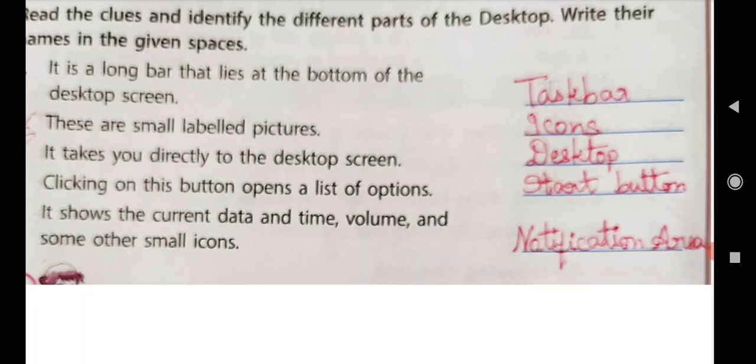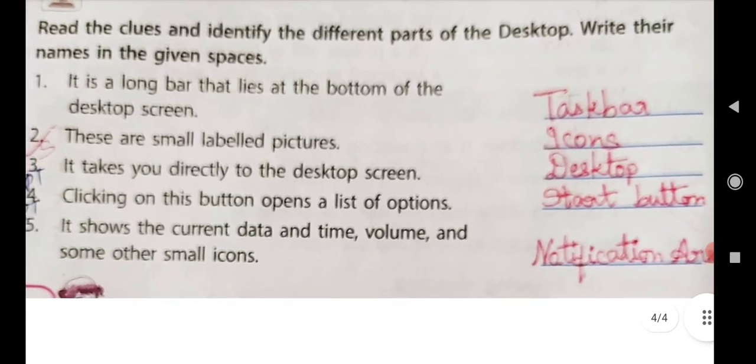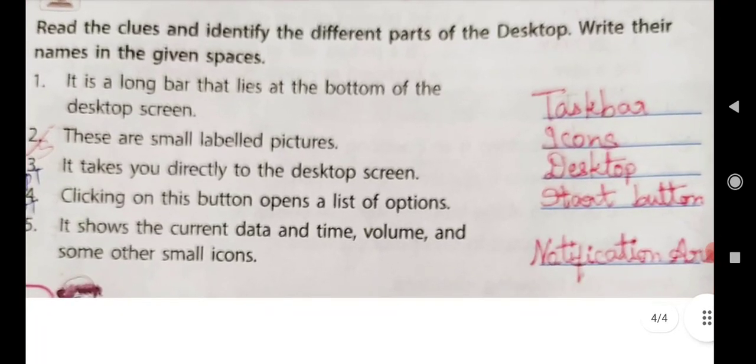Then it takes you directly to the desktop screen. The answer is desktop. Spelling is D-E-S-K-T-O-P, desktop.